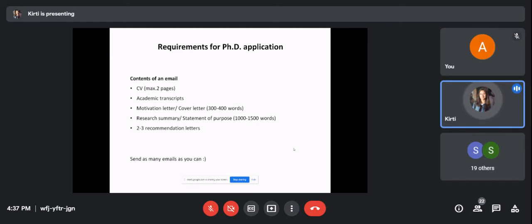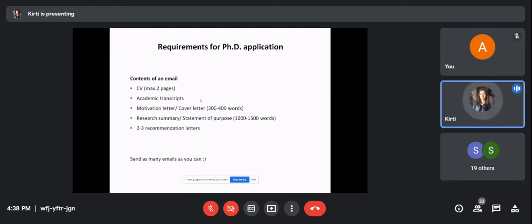And for the other contents, you should mention your research experience previously in different universities if you have any. Other than that, you should include a CV of a maximum of 2 pages, including your academics, research interest, research experience and co-curricular activities, and also add the referees that are willing to send recommendation letters.